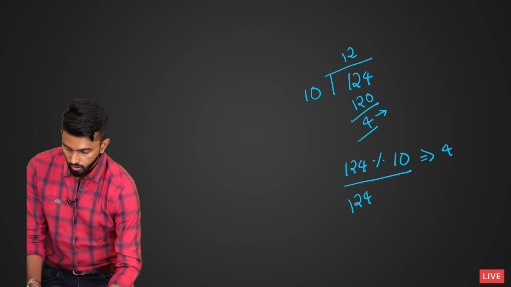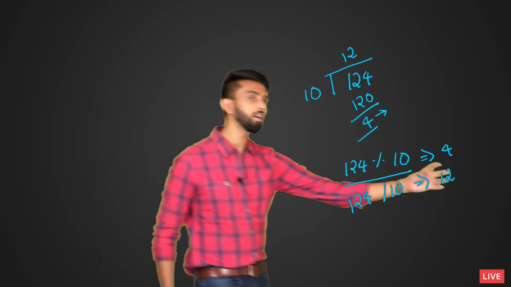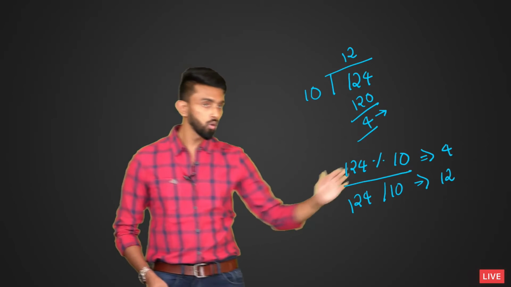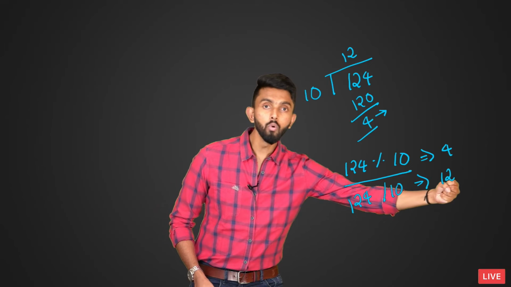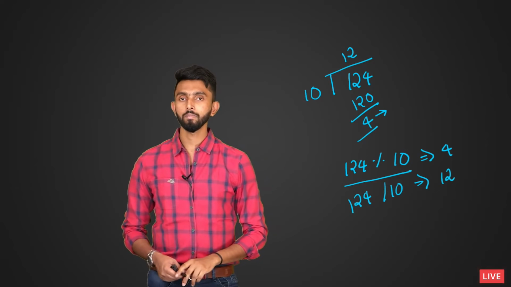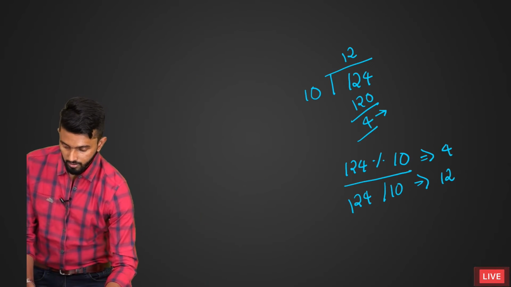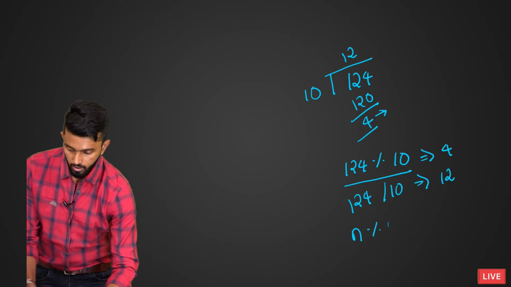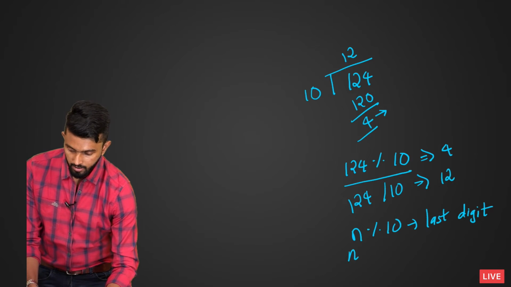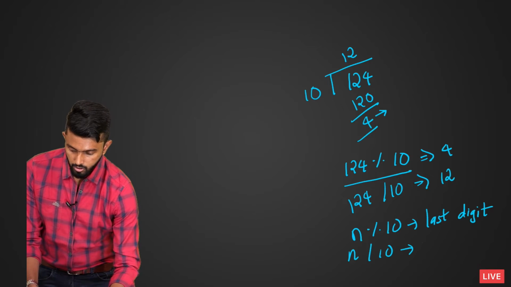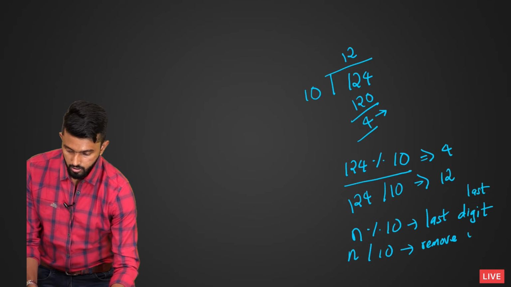So, to get the last digit, modulo 10. To remove the last digit, divide by 10. So, in general, n mod 10 will give me the last digit, whereas n divided by 10 is going to remove the last digit.